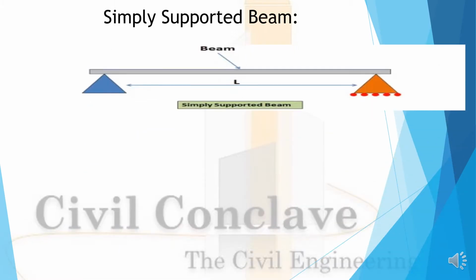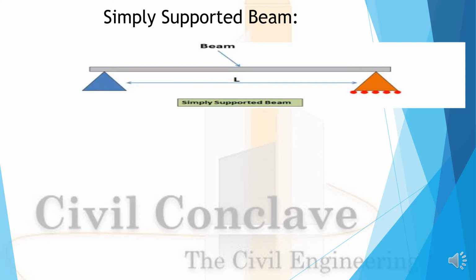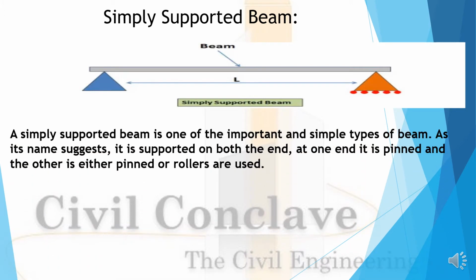Simply supported beams. See, this is the image of the simply supported beam which has been shown here. A simply supported beam is one of the most important and simple types of beams. As its name suggests, it is supported on both ends. At one end it is pinned, and at the other end rollers are used.